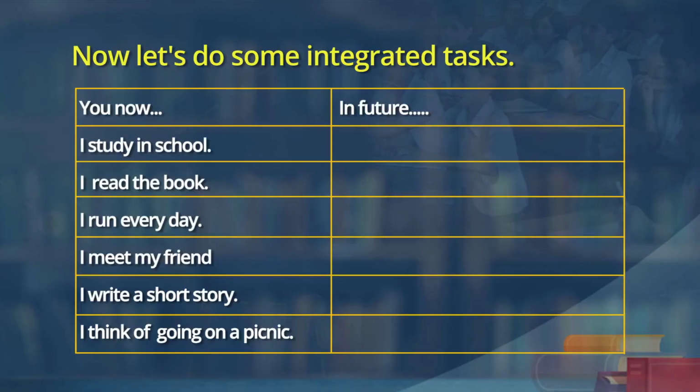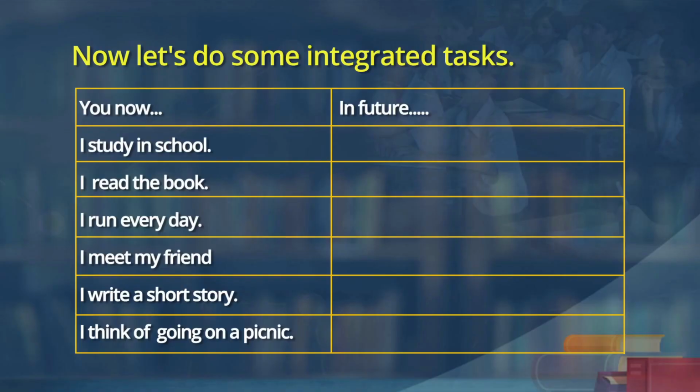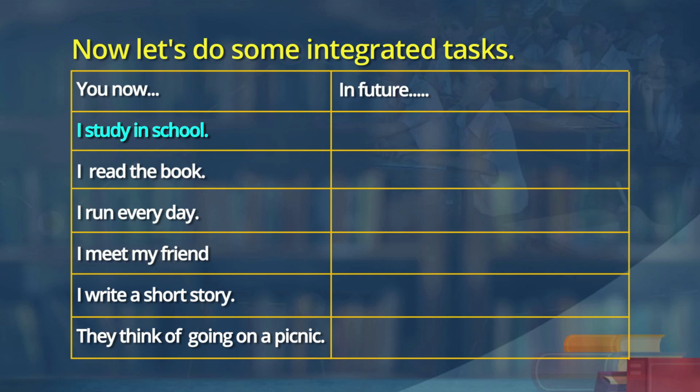Learners, here are some more sentences for you, but this time slightly different. There is a table which you can see, and on one side I am going to give some sentences in simple present. You are going to convert them into simple future and future progressive, that is future continuous. Okay. I study in school. I will study in school. I will be studying in school. Fine, very good.